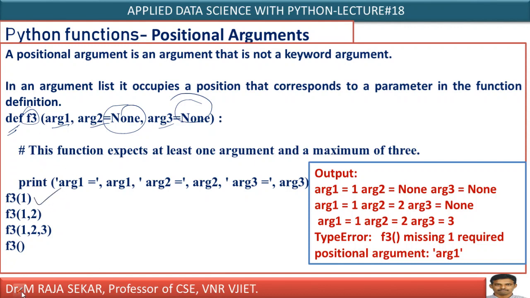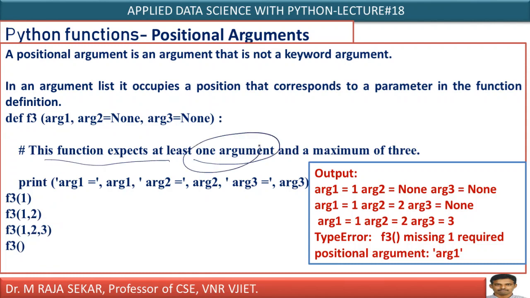Just see here, if you observe this definition, this function expects at least one argument. Why? Because we must know what is the value of arg1, argument 1. If you don't give at least one argument, it will generate an error. That error is known as a type error. Just see, I am giving 1.